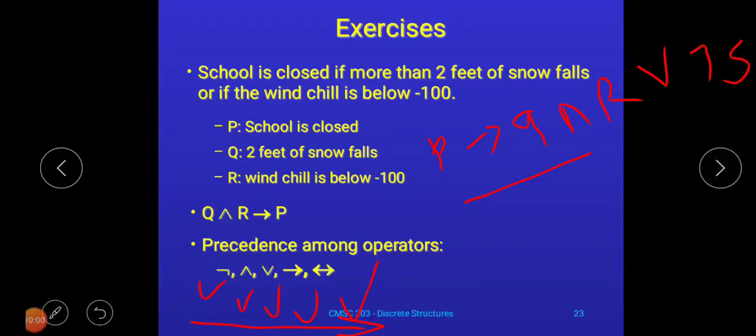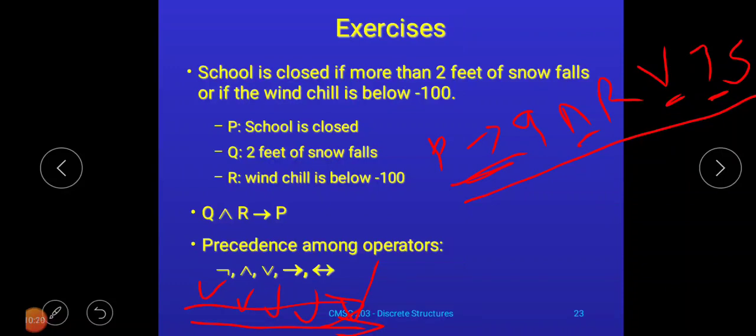So how will this statement be executed? It will be executed using this sequence. Out of that, first of all this negation will be executed, then this and, then or, and finally this conditional. And then if biconditional is present, it will take biconditional.